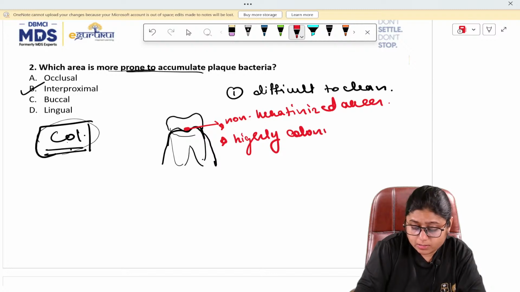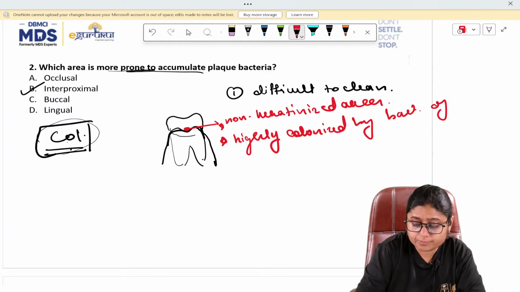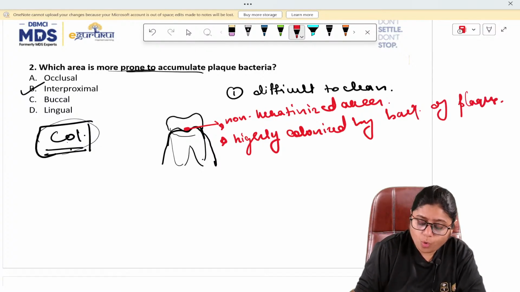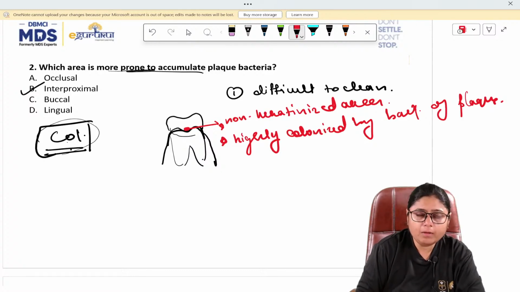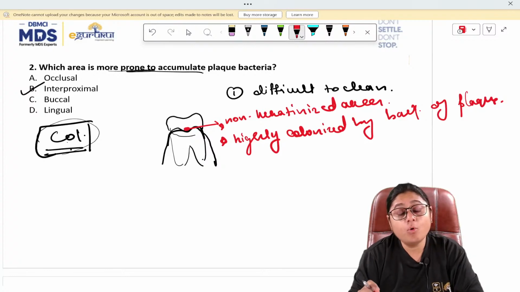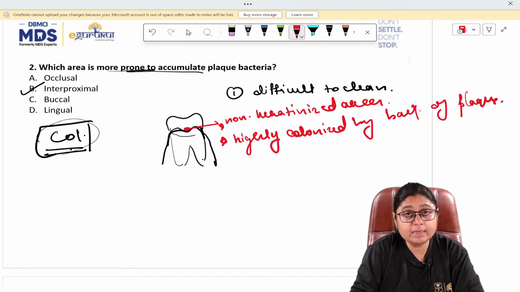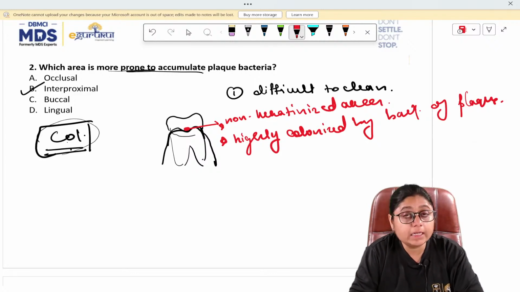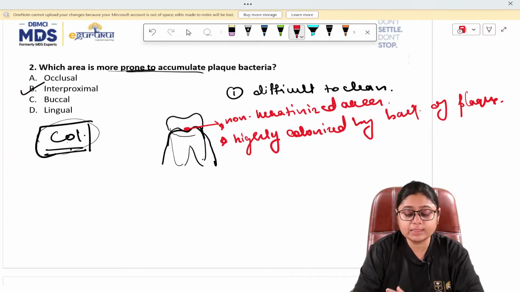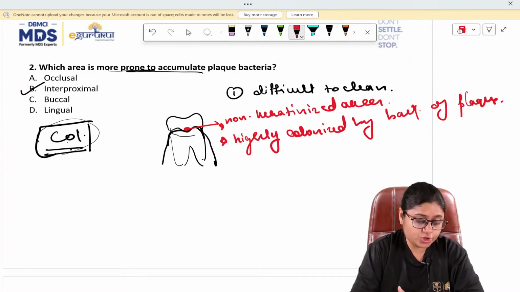So whenever you are checking for a periodontal pocket, most commonly in cases of periodontitis, you will find deep pockets in the interproximal region. You will find vertical bone loss in the interproximal region, because that area is more prone to plaque accumulation.